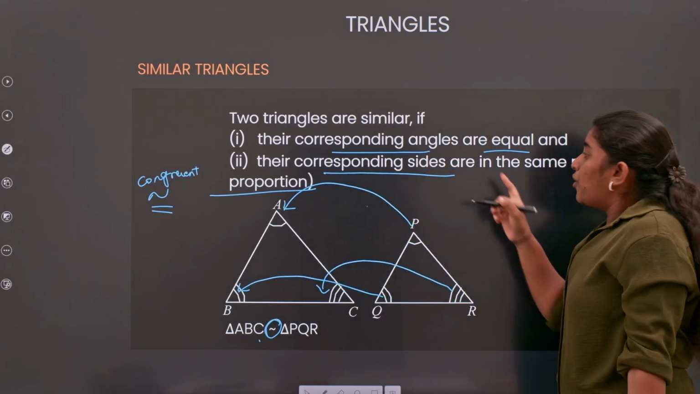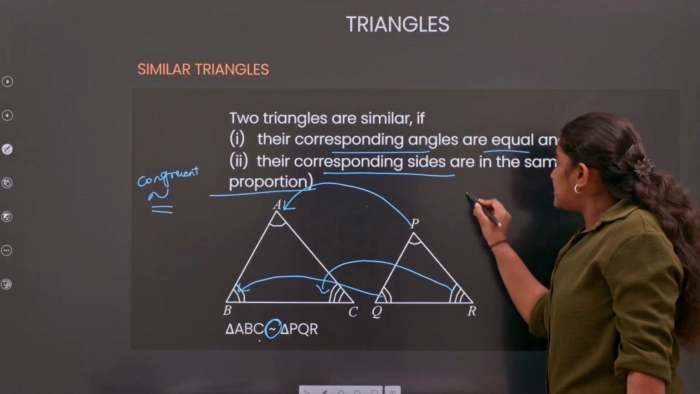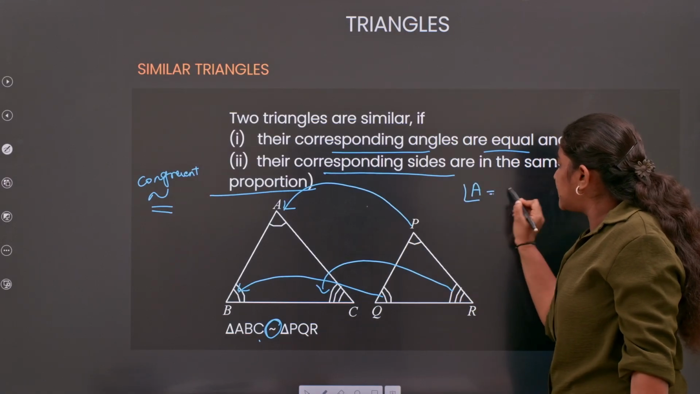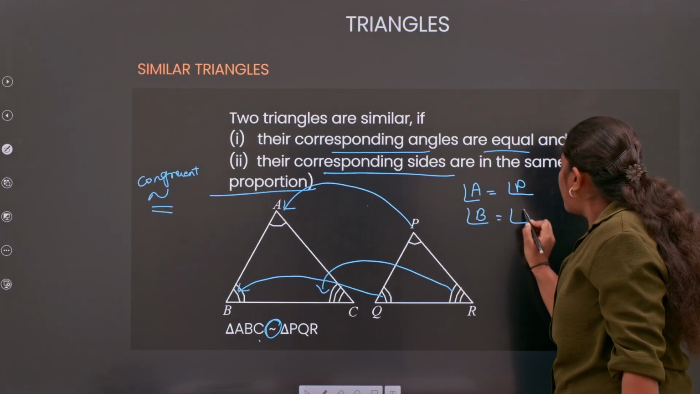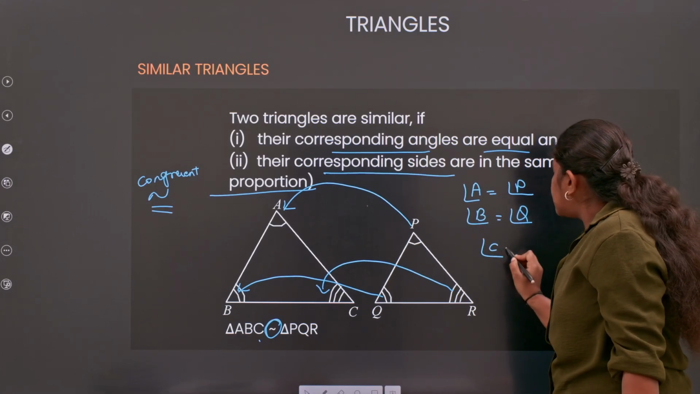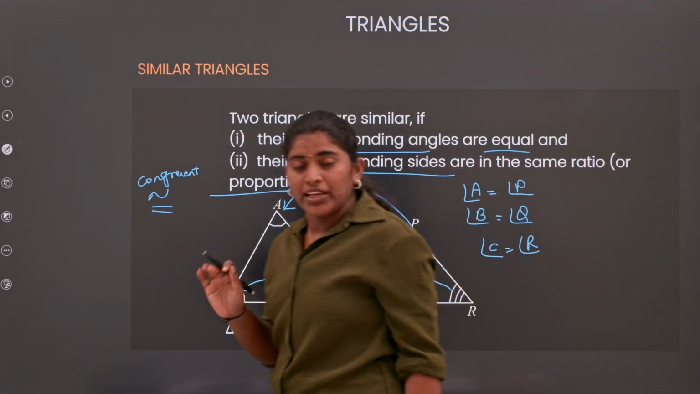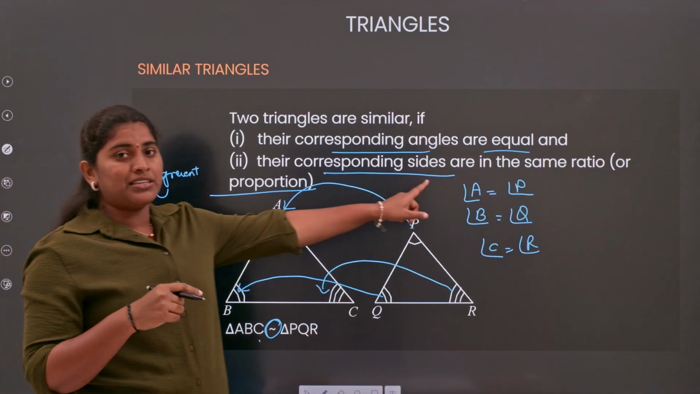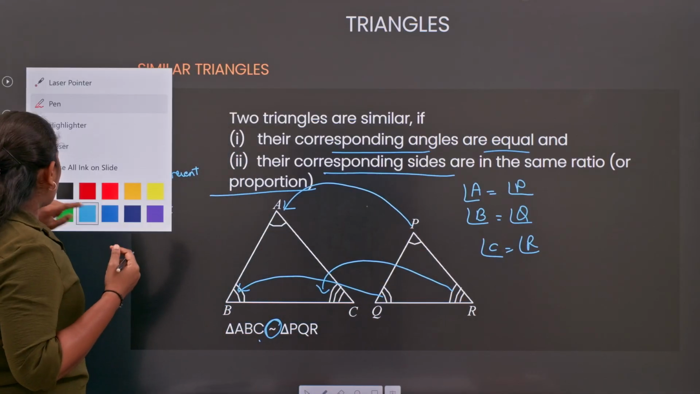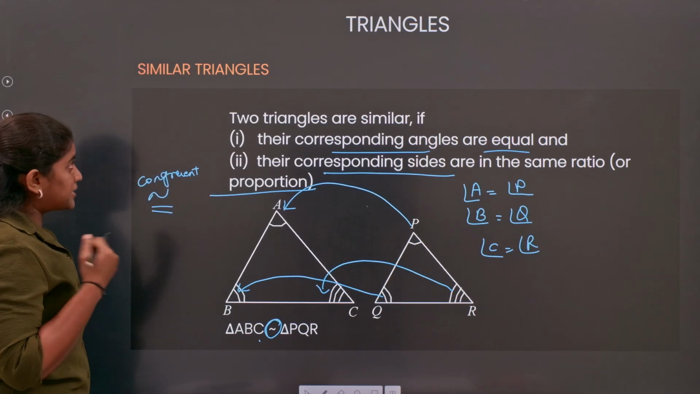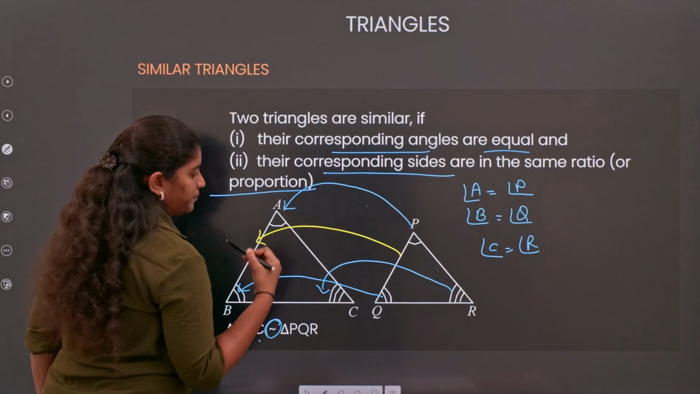Now, what can we say about the corresponding angles for similar triangles? Corresponding angles are equal. It means angle A equals angle P, angle B equals angle Q, and angle C equals angle R. Simple. Those will be the conditions for our similar triangles. Now, what about the corresponding sides? If you look here, PQ will fall on AB, right?